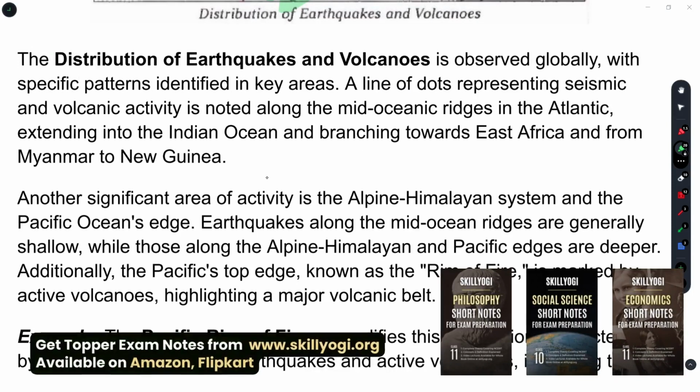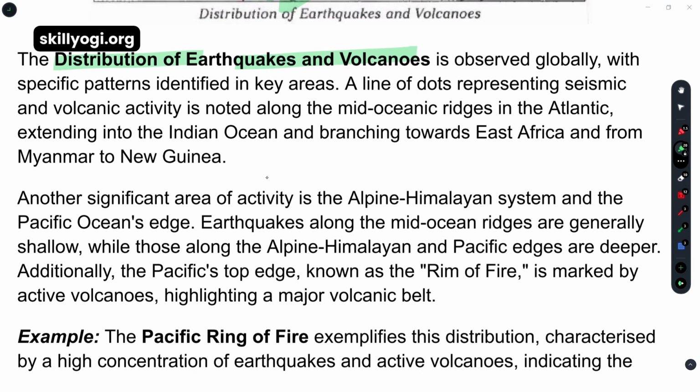The distribution of earthquakes and the volcanoes is observed globally, and that's why we are using the world map, with specific patterns identified in key areas. A line of dots represents the seismic and the volcanic activity.